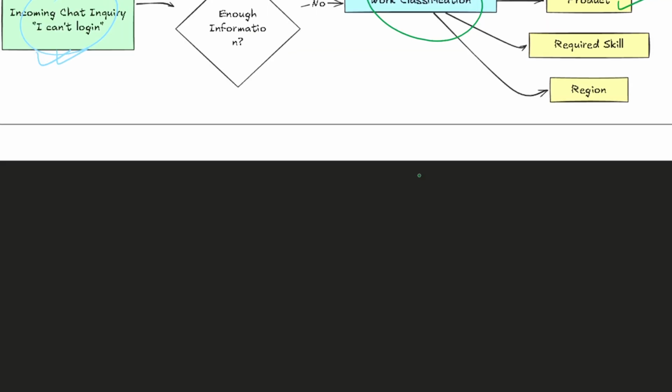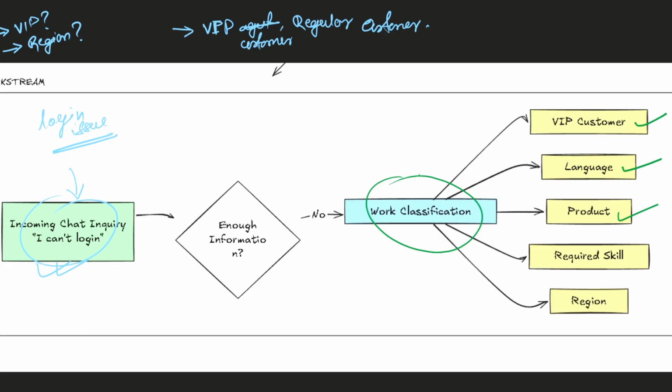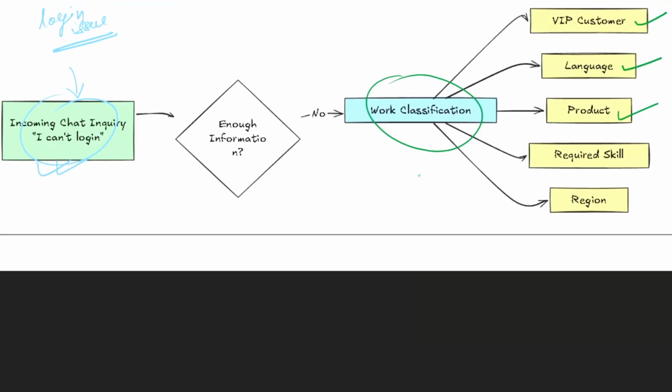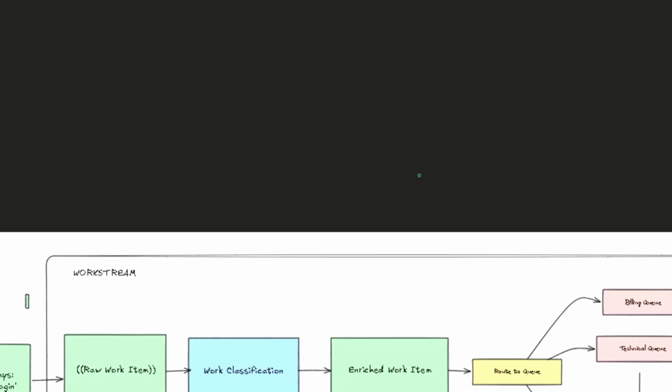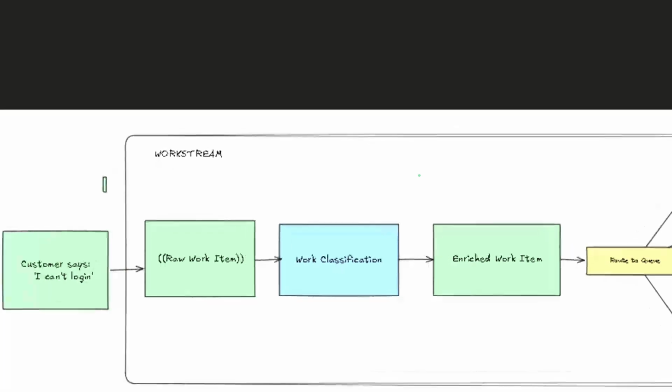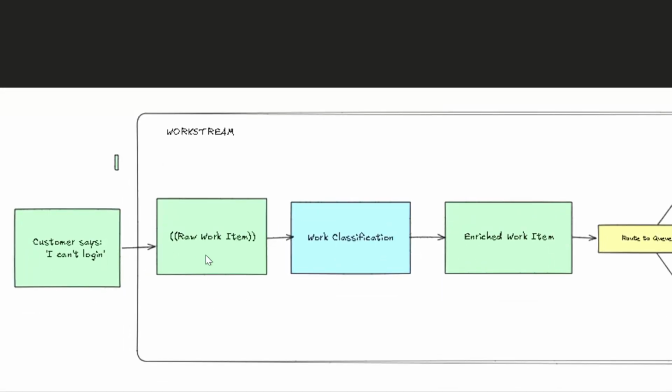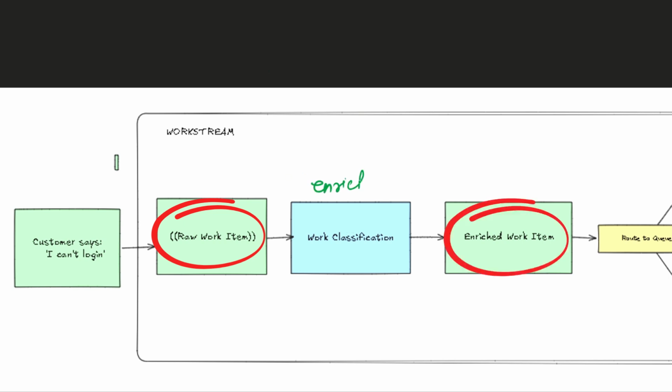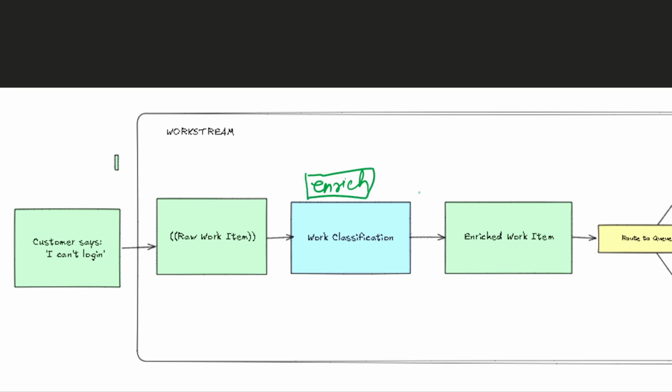Once it is done, we have enough information. The customer says I cannot log in; that is a raw work item. We use work classification to enrich the work item, and once it is enriched, it has more attributes and information. It is ready to be sent into a queue, right?